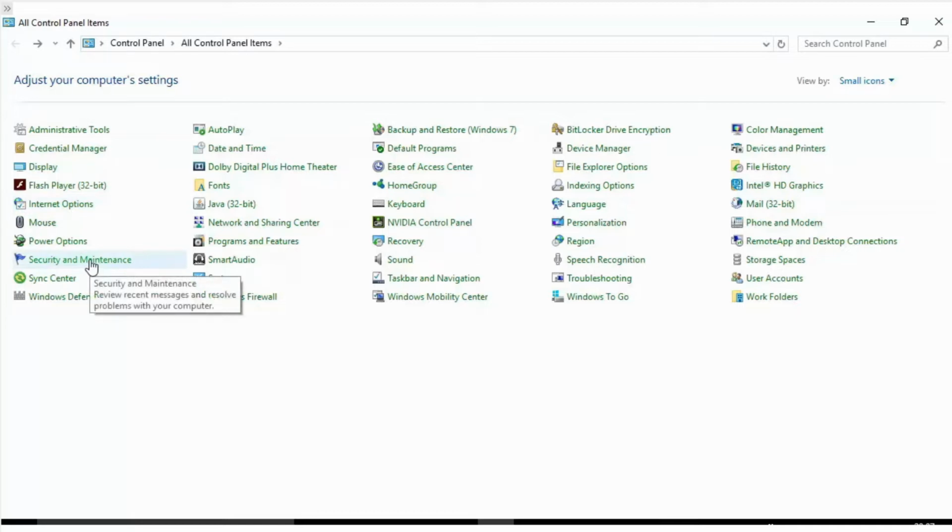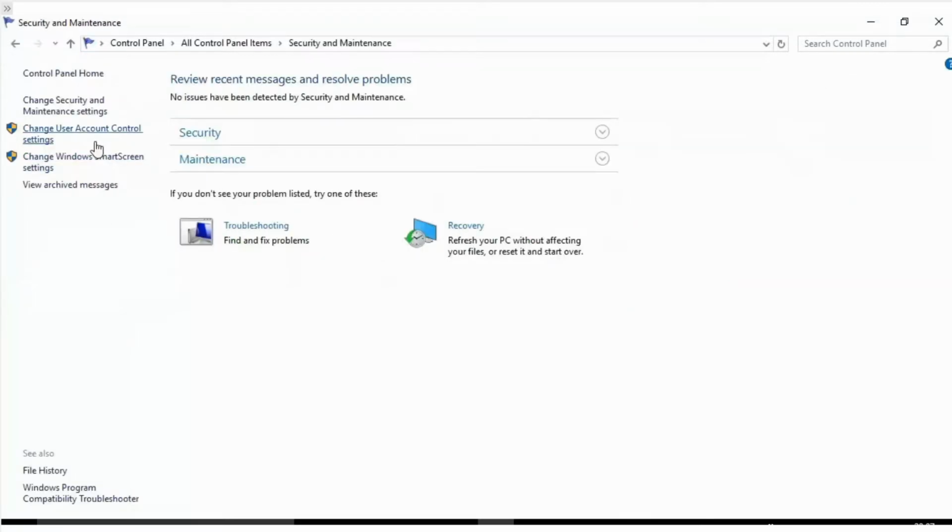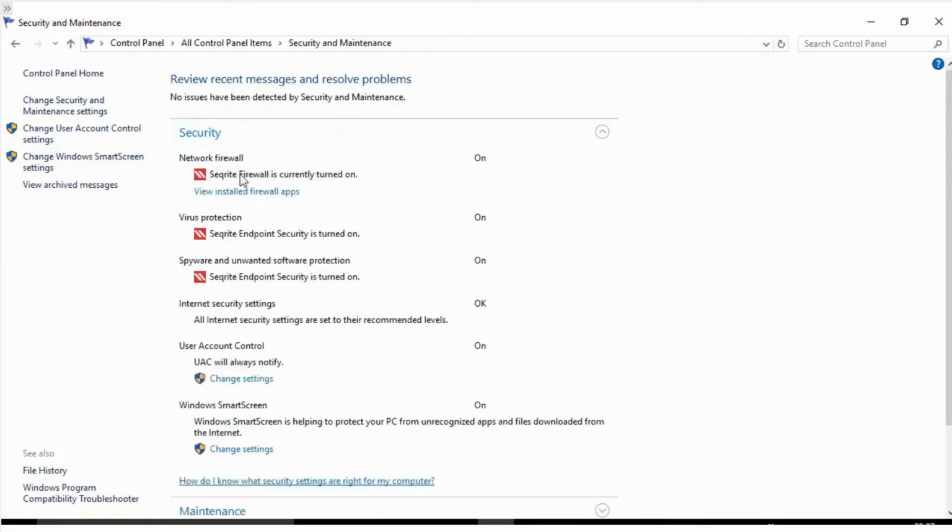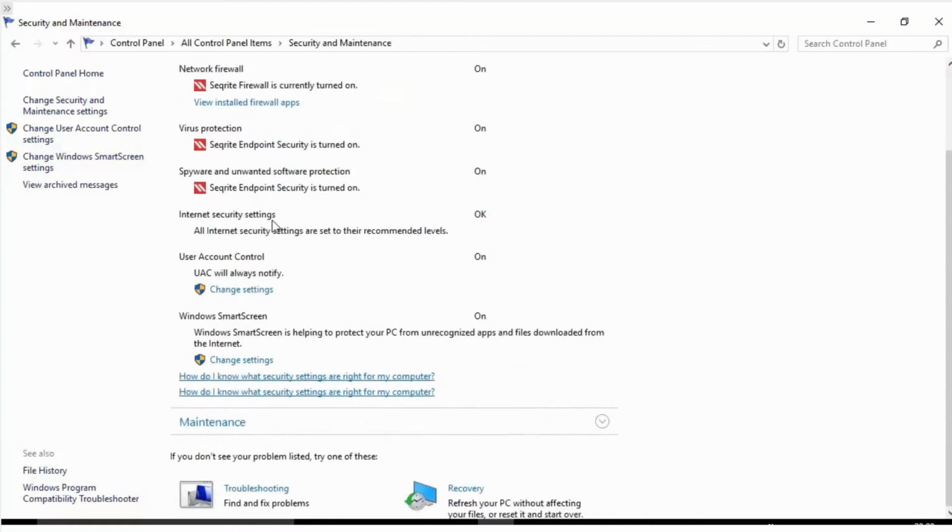Security and maintenance. It gives the user access to the inbuilt Windows security components, as well as providing information about any existing antivirus software such as McAfee or Quick Heal.